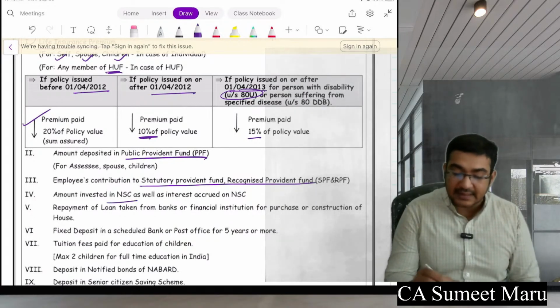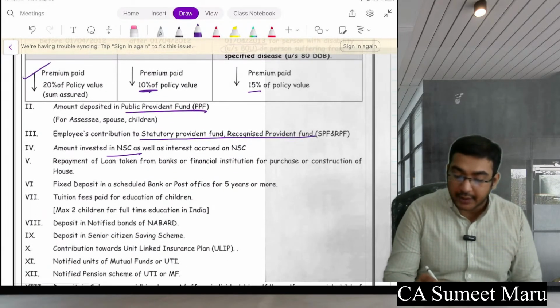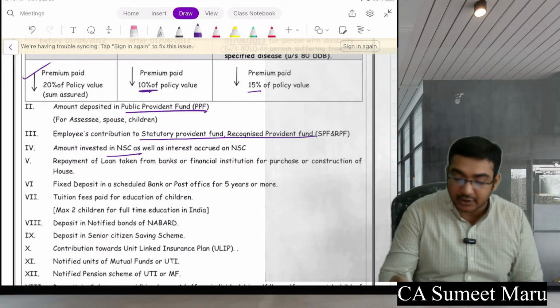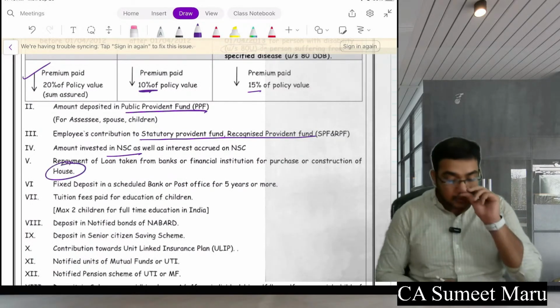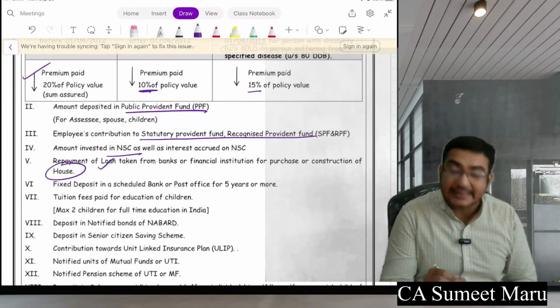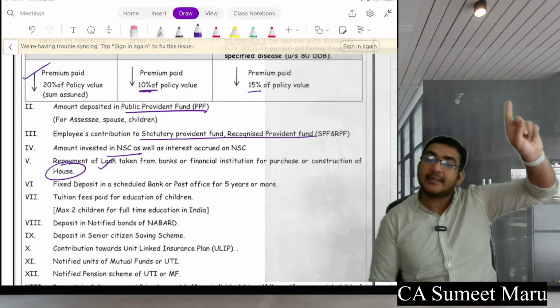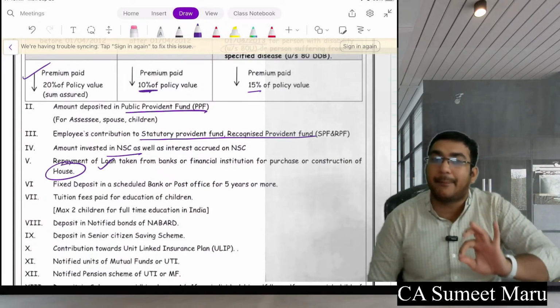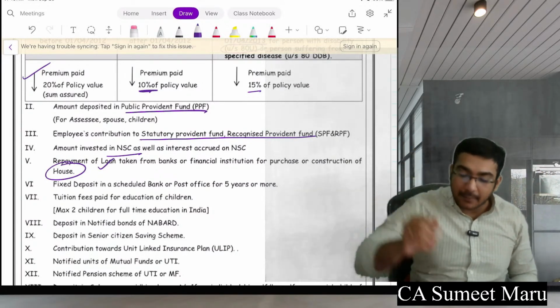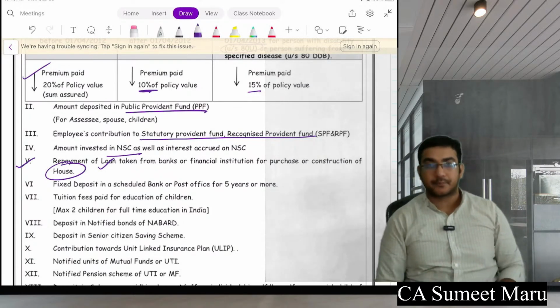Further, amount invested in NSC, loan taken from a bank or financial institution for purchase or construction of a house. So now please remember, repayment of principal amount. Interest deduction you will get in house property under section 24B, interest on borrowed capital. Repayment of principal amount deduction you will get in VIA.